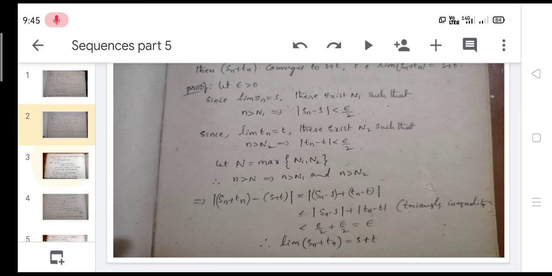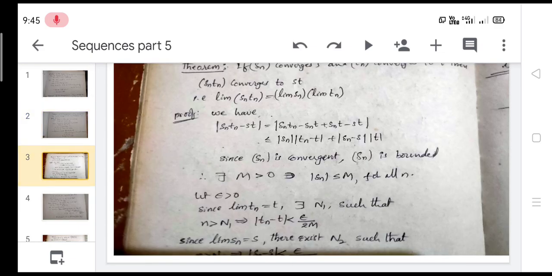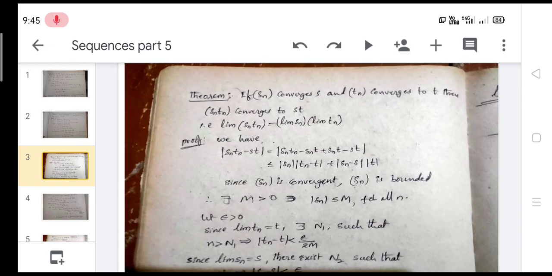So now continue the next slide. Here next theorem. This is also a very important theorem. If Sn converges to S and Tn converges to T, then Sn Tn converges to ST only. That is, limit of Sn into Tn is equal to limit Sn into limit Tn.